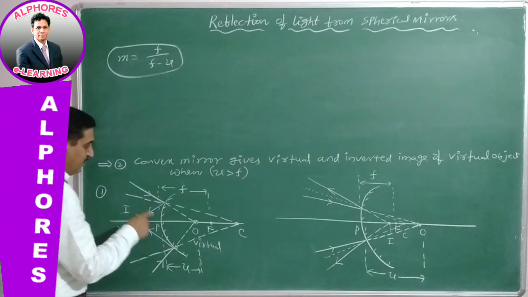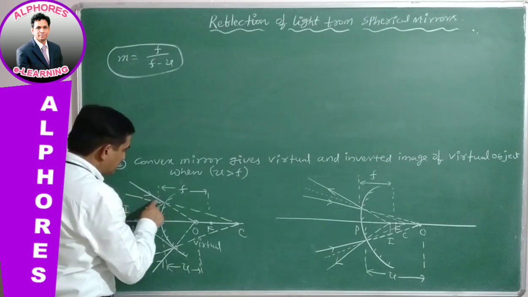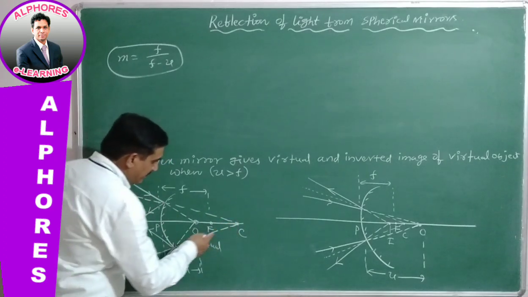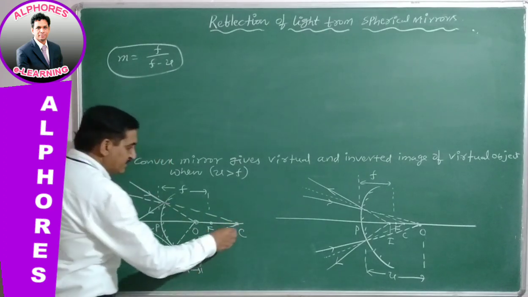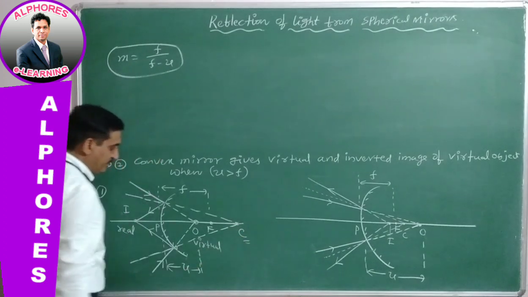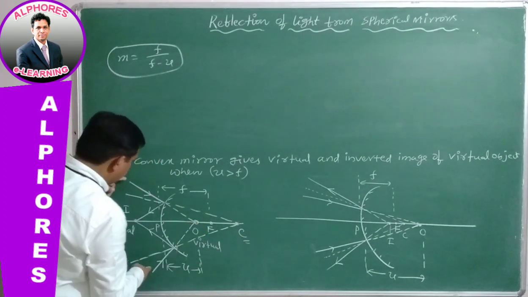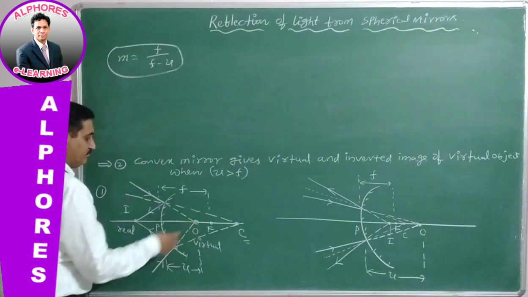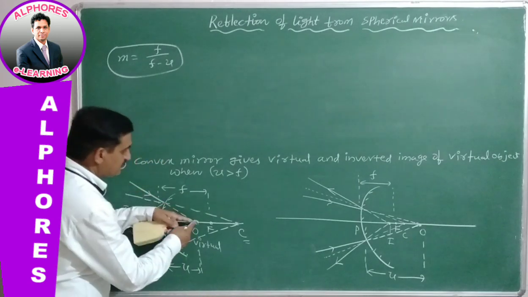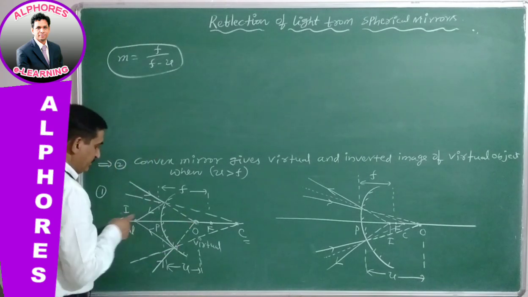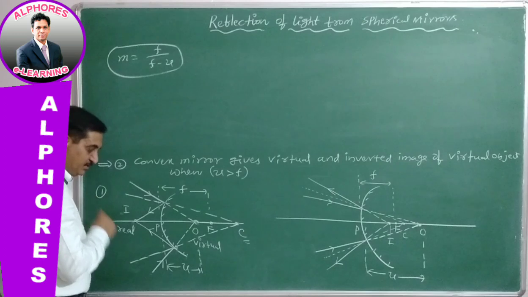A normal is drawn to this surface, and these two normals intersect over here. This is the center of curvature. The object is virtual, because the light rays converge to this point. Therefore, this is a virtual object, and the corresponding image is formed over here after reflection.